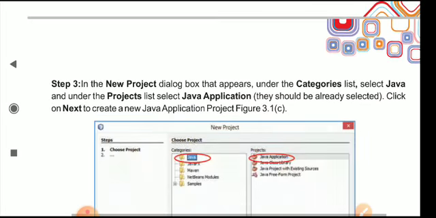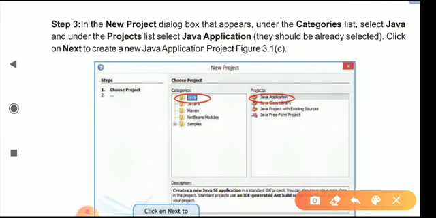Moving on to the third step, in the New Project dialog box that appears, under the Categories list, select Java. This is the categories list, select Java, and under the Projects list select Java Application. They should already be selected. Click on Next to create a new Java application project.